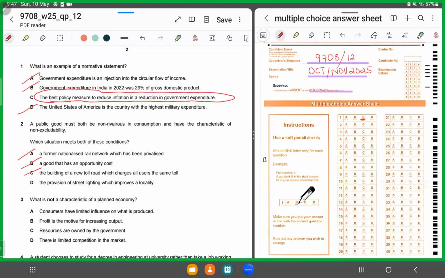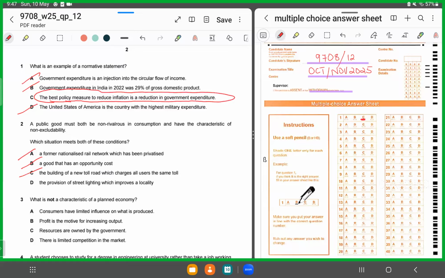So you chop C. D is the provision of street lighting which improves the locality. So now you can't exclude non-taxpayers from taxpayers. Even though you might not be paying for that facility, that does not deprive you of using the illumination or the lighting from that facility, right?